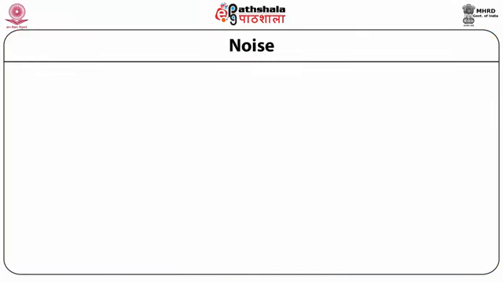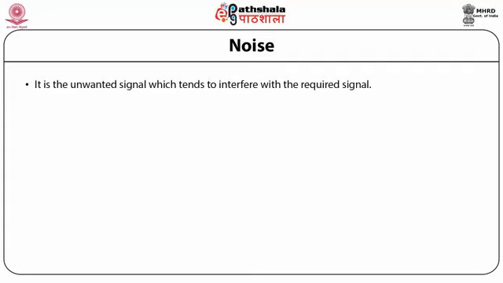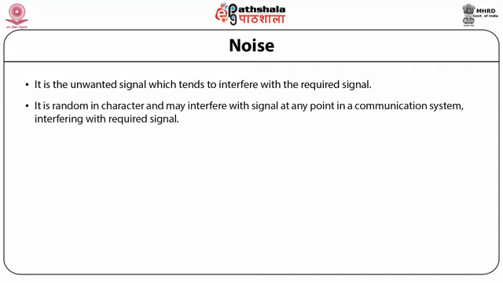The second one is the broadcast channel. Several receiving stations can be reached simultaneously from a single transmitter. For example, a geostationary satellite in orbit. Now there will be noise, which is the unwanted signal that tends to interfere with the required signal. It is random in character and may interfere with the signal at any point in a communication system.